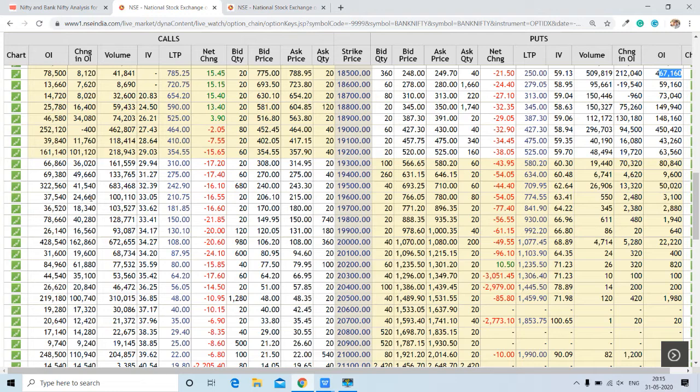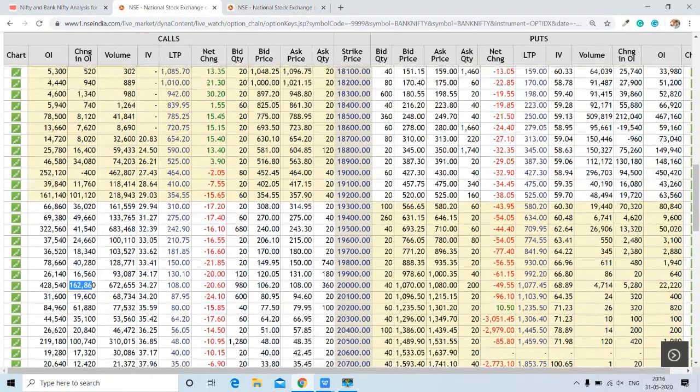And if we talk about change in OI, we can notice around 1 lakh contracts added at 19,200, and around 1,62,000 contracts added at 20,000. So these are also important levels on the basis of change in OI, and they are going to be the immediate resistance for Bank Nifty if it tries to go up.